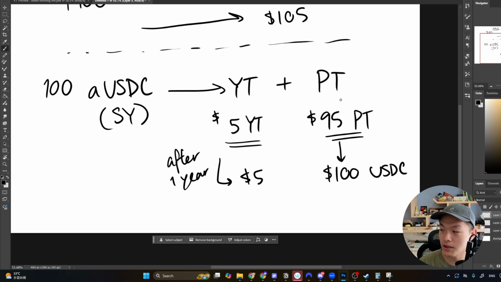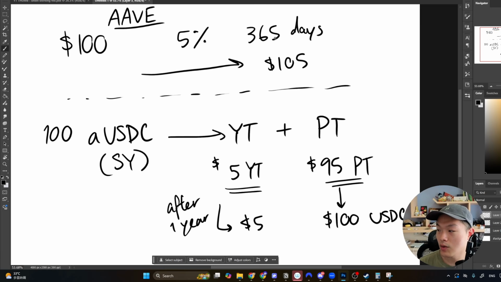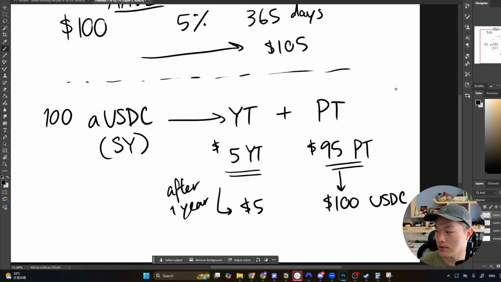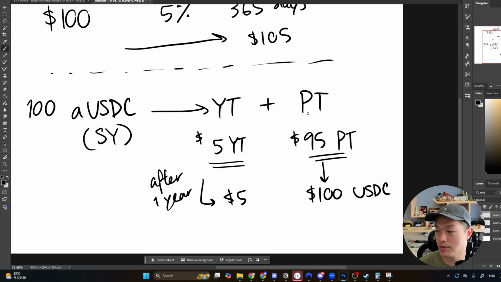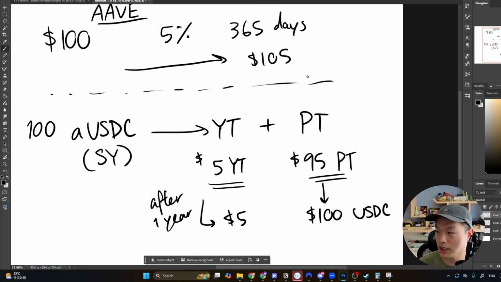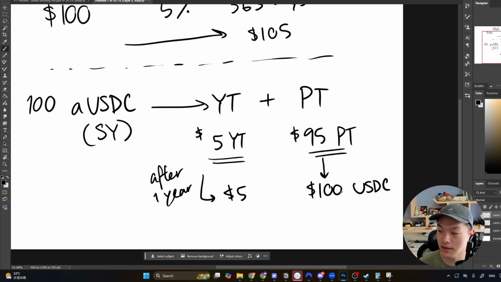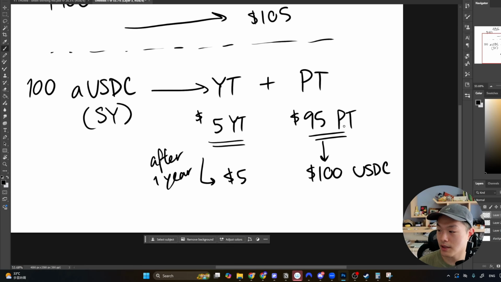The principal token gives you back the principal amount, which in this case is $100 USDC when it reaches maturity, right? So that's the important part. You will be able to redeem for the maximum amount at maturity, assuming the underlying asset does not depeg and the protocol is secure. And this is how you earn a fixed yield, right? Because the yield for the YT would fluctuate while the PT yield stays the same.